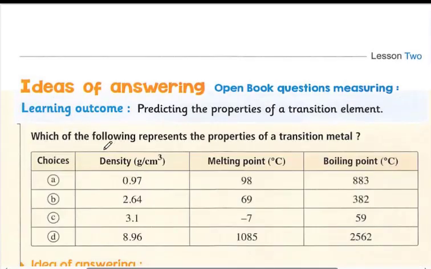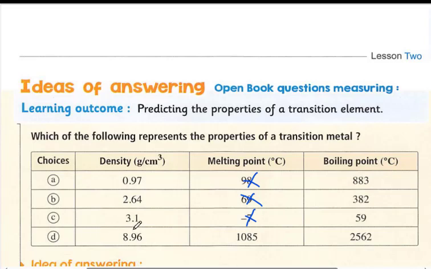So we'll speak about some examples here as application of these concepts concerning the main transition elements. Which of the following represents the properties of a transition element? Density, melting point, and boiling point. As we have said, the melting point should exceed 1000. So when it is not exceeding 1000, it is not correct. So the correct choice here is D.